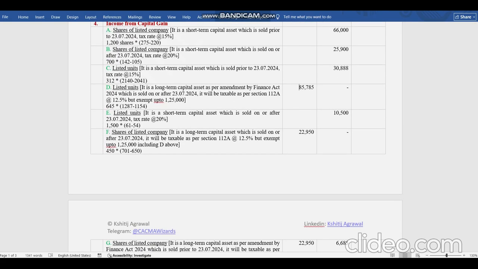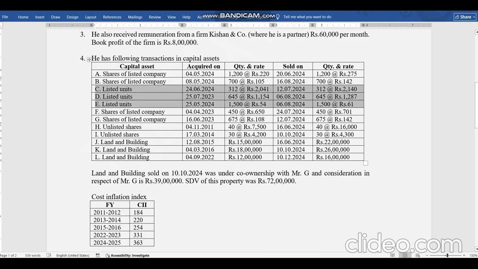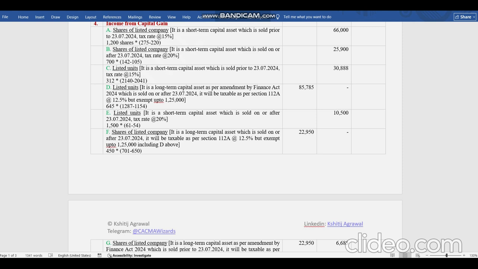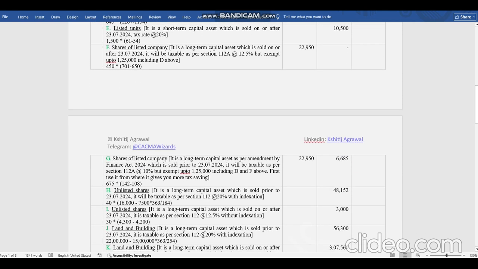Now coming to the next, F and G, shares of listed company. These shares are long term because both the shares were purchased in 2023 long back and transferred beyond 1 year, 24th July. One is beyond 23rd July, one is before 23rd July. We'll see how it has to be treated. It is very clear that both are long term capital gains. There is no issue in this. But one is sold on or after 23rd July. So it will be taxed at 112A, 12.5%, and the exemption of 1,25,000 will apply.